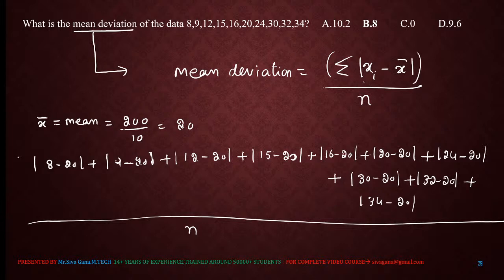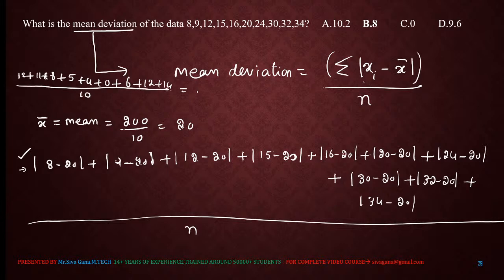For understanding purpose, I am writing this step. In the later stages, for these types of questions, I won't write this step directly. I am going to calculate, which is nothing but modulus. So negative becomes positive. So here I am writing simply 12 plus 11 plus 8 plus 5 plus 4 plus 0 plus 6 plus 12 plus 14, whole divided by number of terms 10.